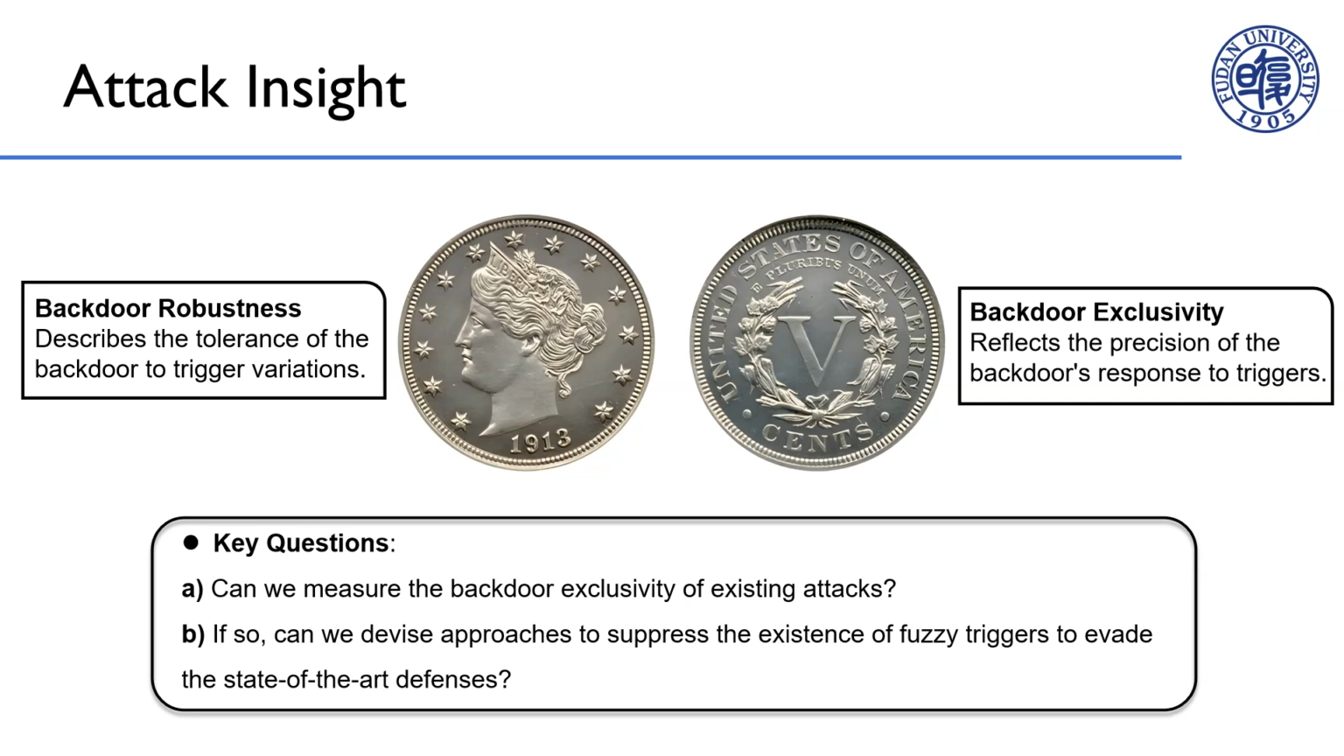From our perspective, backdoor robustness is akin to the head of a coin, describing the tolerance of the backdoor to trigger variations, while the tail of the coin represents the exclusivity of the backdoor, reflecting its response precision to triggers. Considering the ubiquity of fuzzy triggers and their prevalence when significant successes are achieved by backdoor defense systems, a natural question arises. Can we measure the backdoor exclusivity and enhance it? In our paper, we provide an affirmative response.